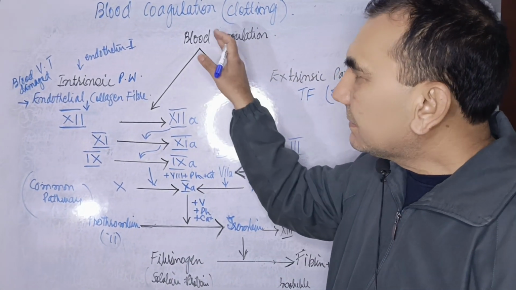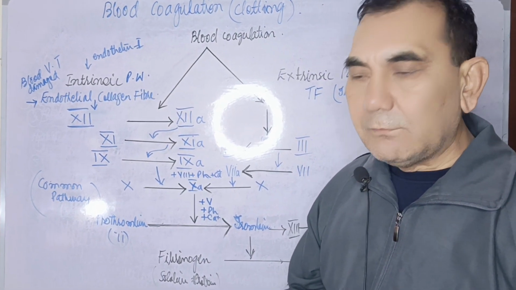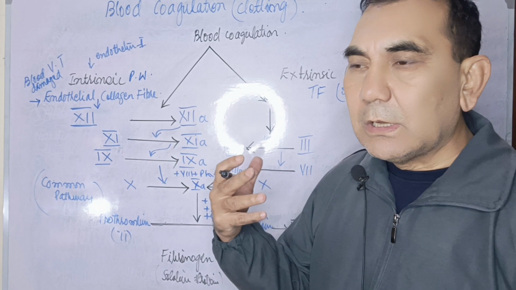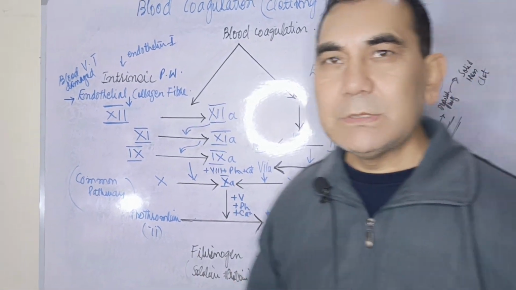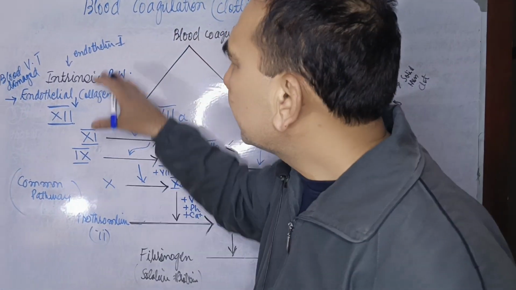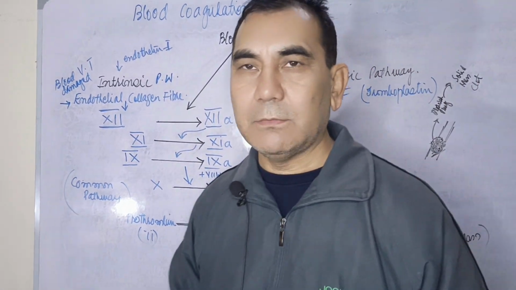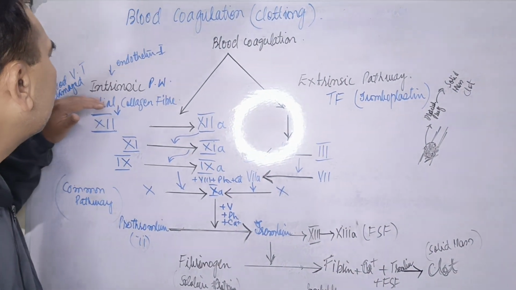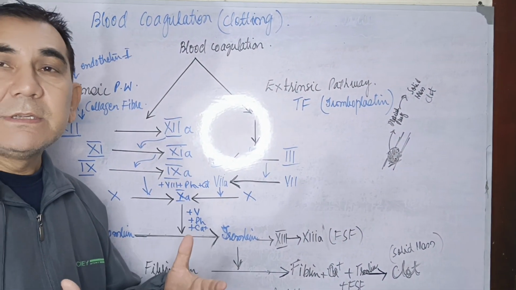The clotting mechanism goes through a process that comes from two pathways. One pathway is called the intrinsic pathway, and the second one is called the extrinsic pathway. In the intrinsic pathway, when the blood vessel has been injured, or the tissues of the blood vessel are injured,